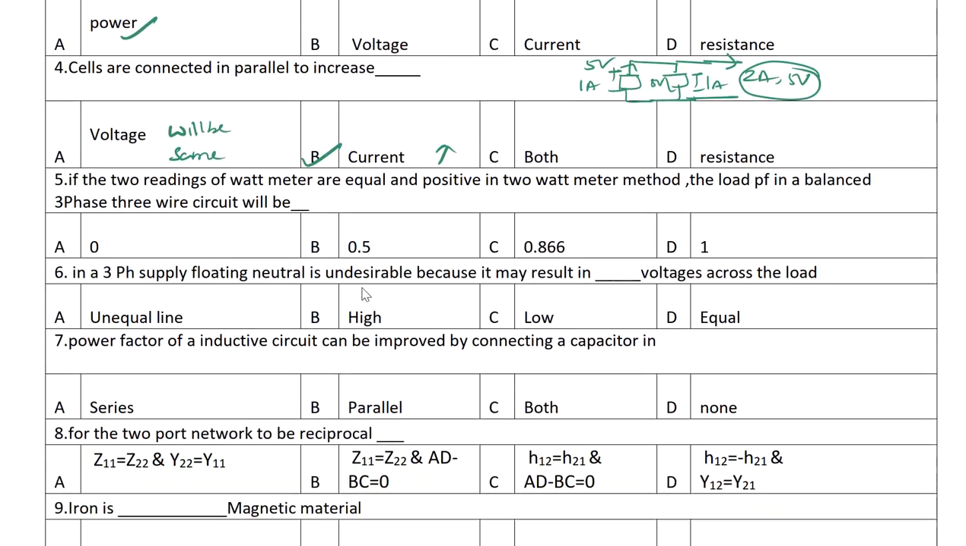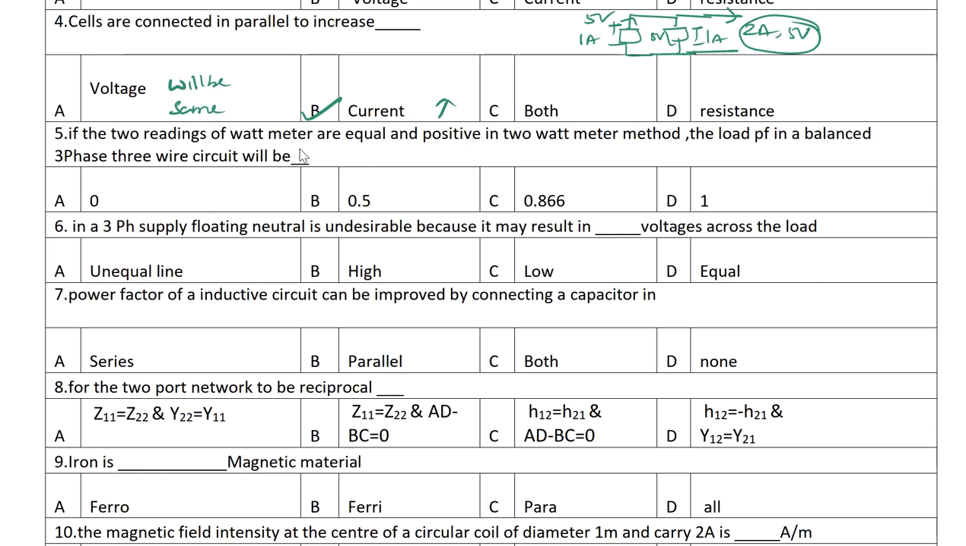Okay. Next one, if the two readings of the wattmeter are equal and positive in the two wattmeter method, the load power factor in a balanced three-phase, three-wire circuit will be. So theta is equal to tan inverse of root 3 into (W2 minus W1) divided by (W1 plus W2). When both are equal, theta will be what? 0. Okay, so as theta will be 0, the power factor is going to be 1. Okay, the answer will be unity power factor.